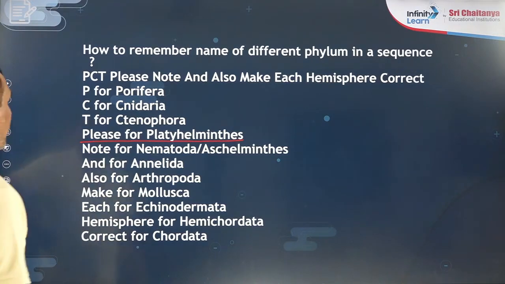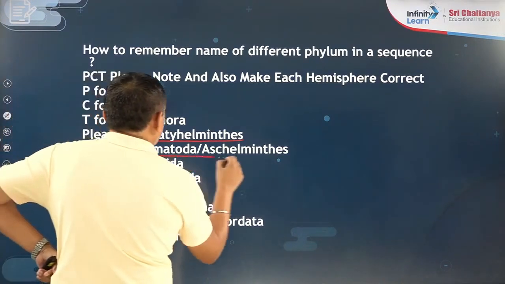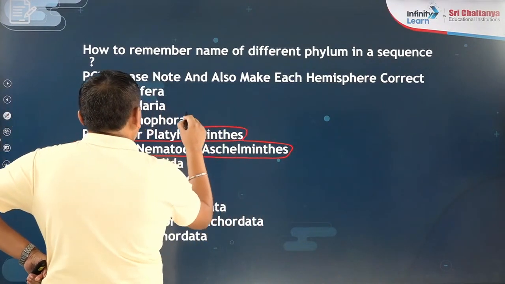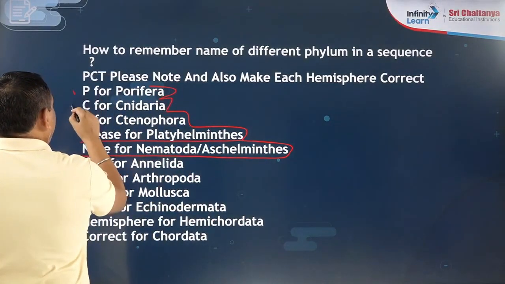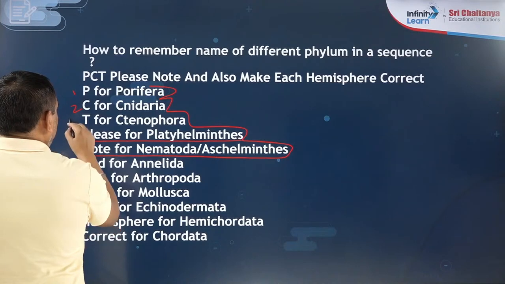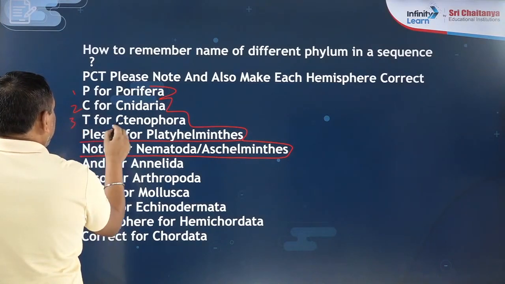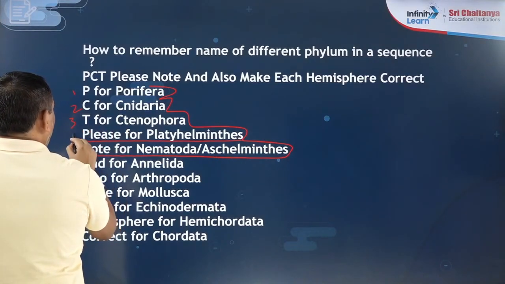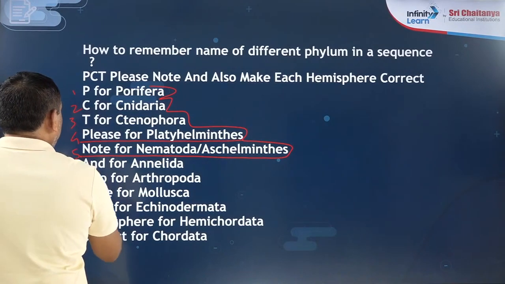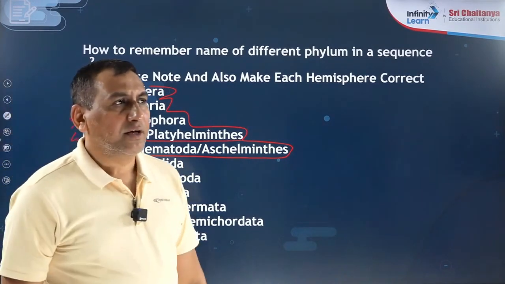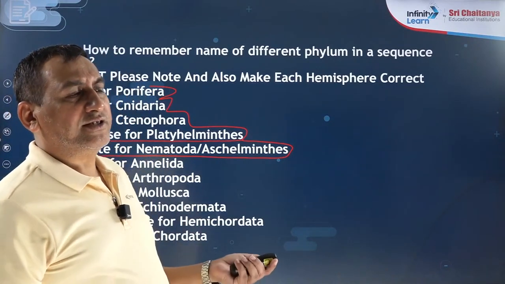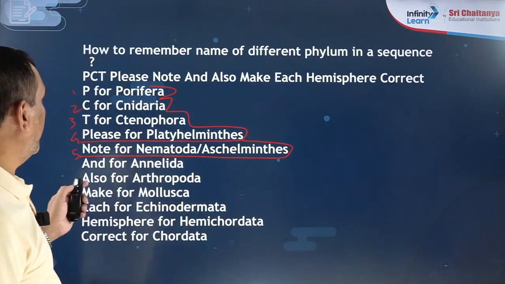So you can remember up to Nematoda. What are the names of the first 5 phyla? First is Porifera, second is Coelenterata or Cnidaria, third is Ctenophora where the C is silent, fourth is Platyhelminthes, and fifth is Nematoda, that is also known as Aschelminthes. Getting it now? So these are the first 5 phyla.